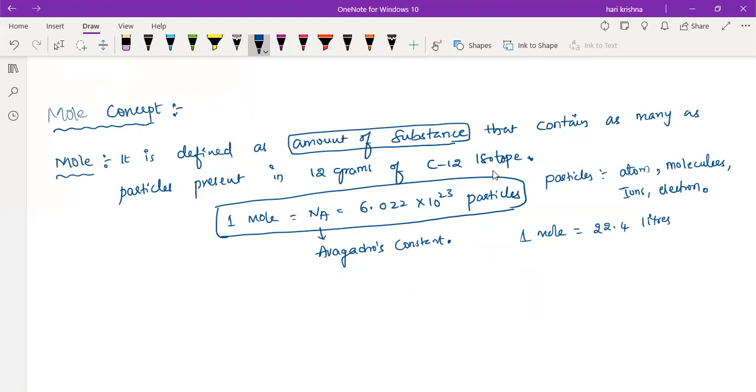But don't confuse the mole with the atomic mass. What is the atomic mass unit? AMU, right? So what is the definition for AMU?